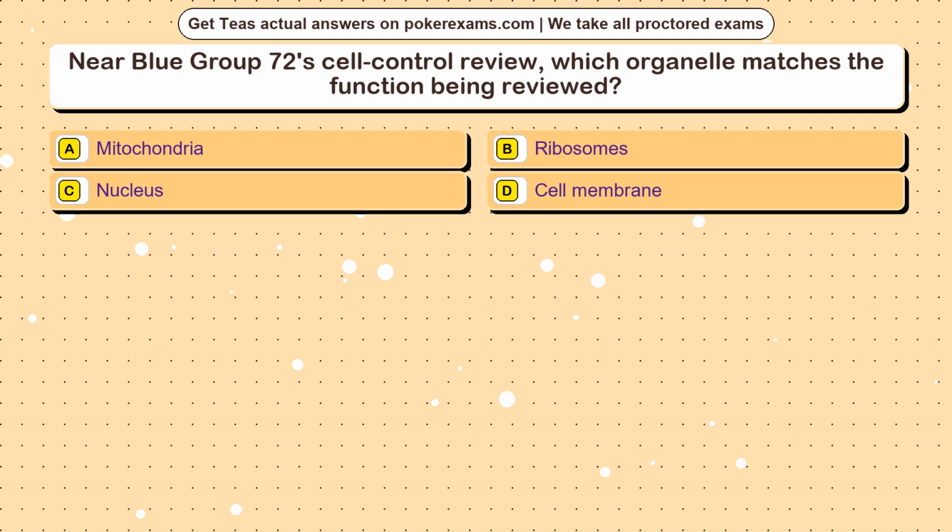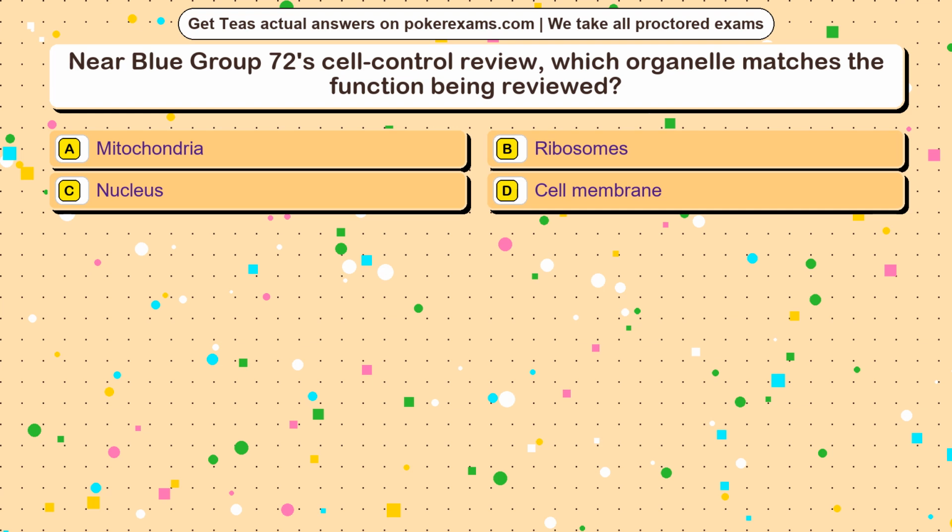Question 14. Near Blue Group 72's cell control review, which organelle matches the function being reviewed? Option A, mitochondria. Option B, ribosomes. Option C, nucleus. Option D, cell membrane.